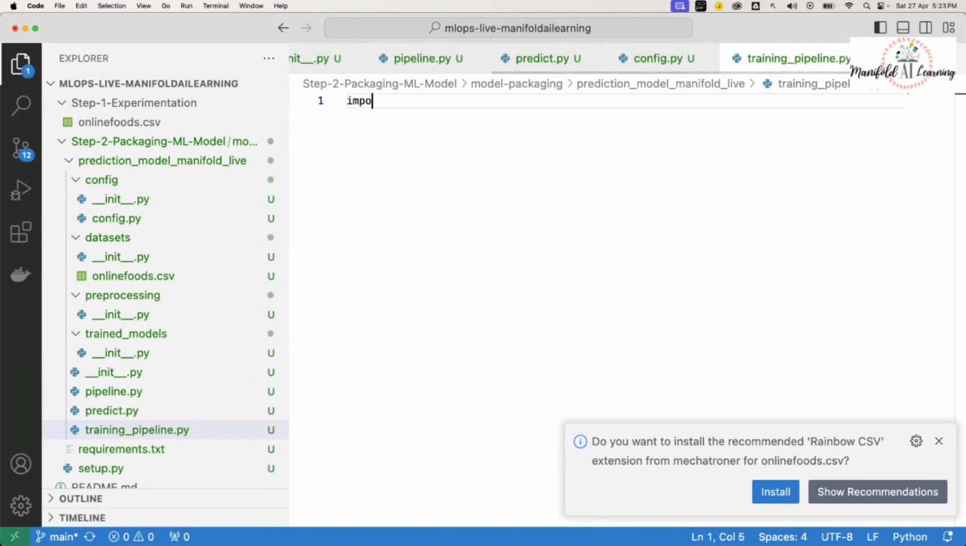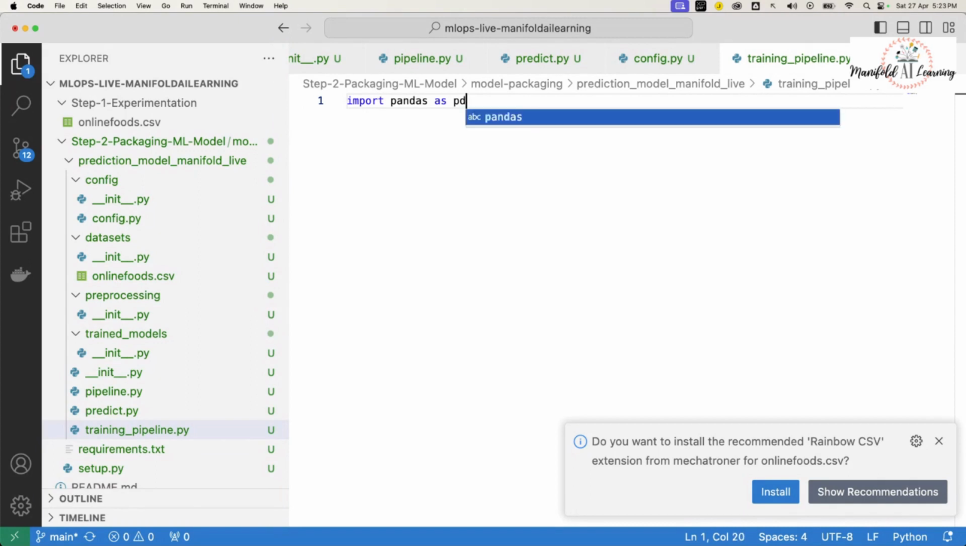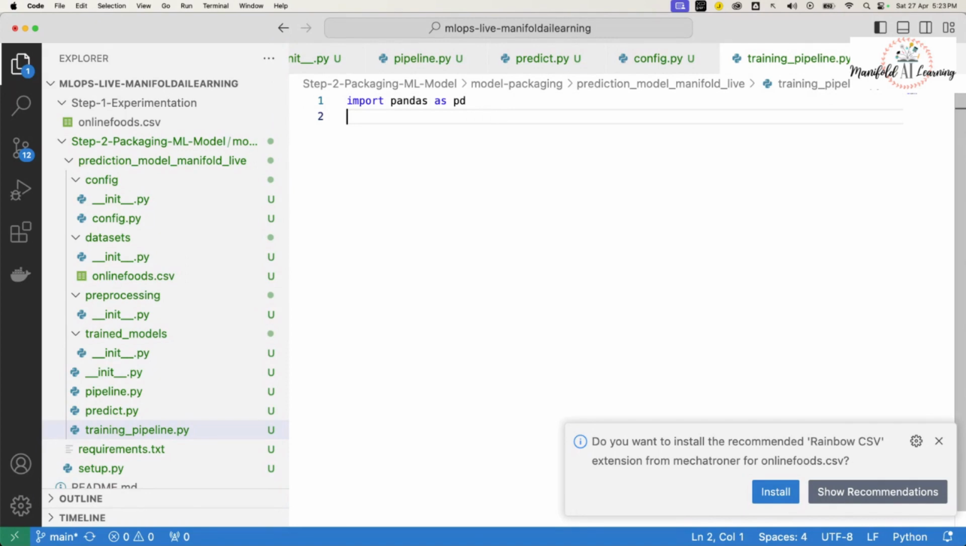I'll start by importing the pandas library since training is what I'm trying to do. I'll start by importing the data set. To import the data set, which is in a CSV file, I'll require the pandas library. So import pandas as pd, and we'll also import the NumPy library. And then here, I have mentioned that to load the configuration, I'll be making use of this config.py file.